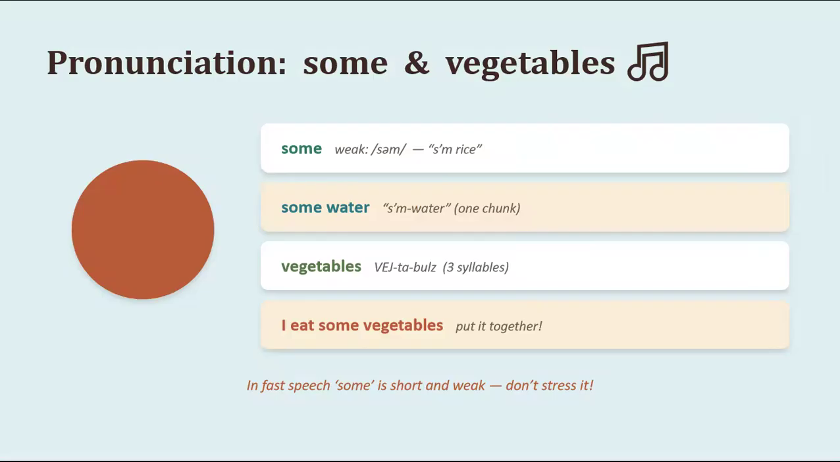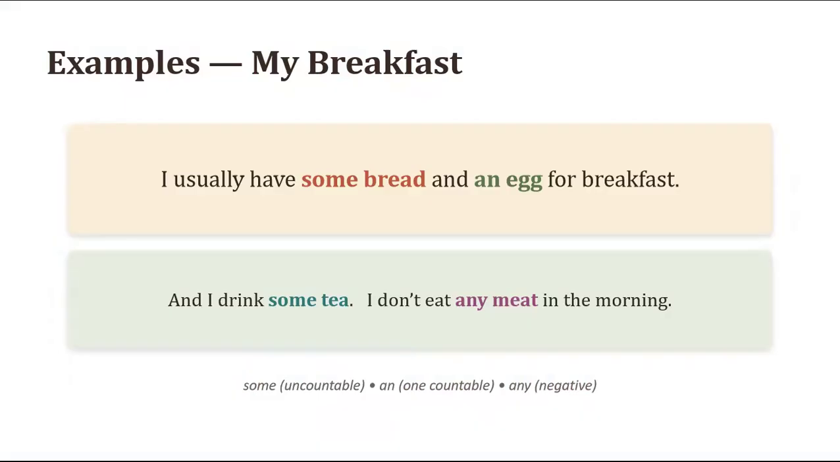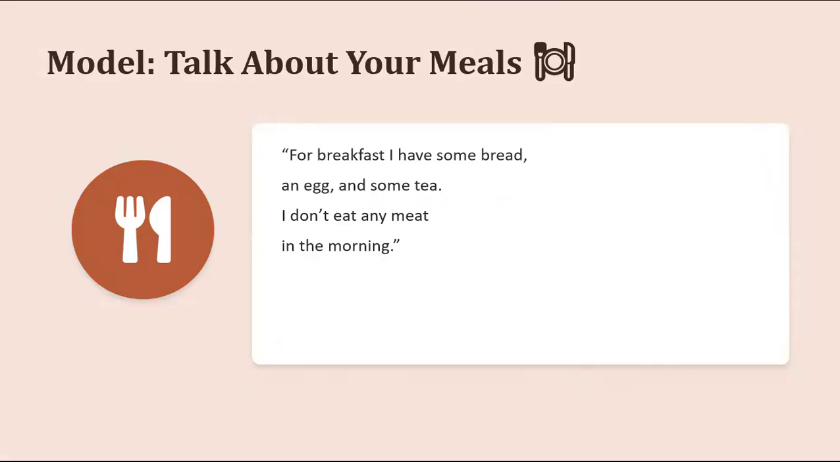So this is the pronunciation of the words like some rice, some water, vegetables. I eat some vegetables. So my breakfast. I usually have some bread and an egg for breakfast. And I drink some tea. And I don't eat any meat in the morning.